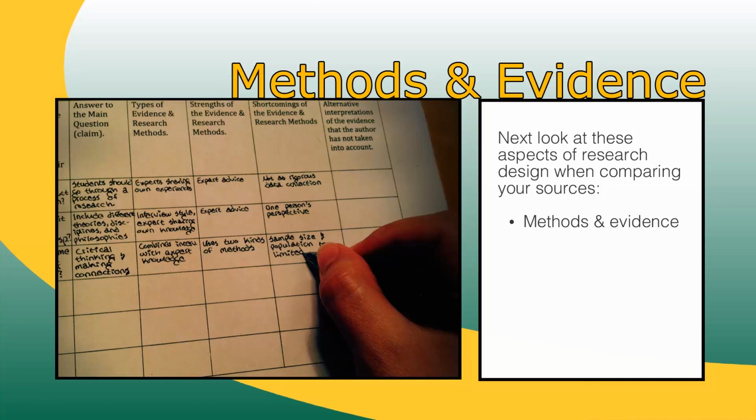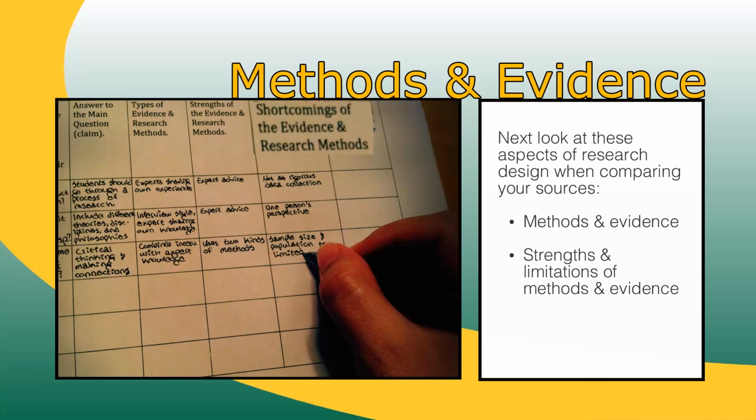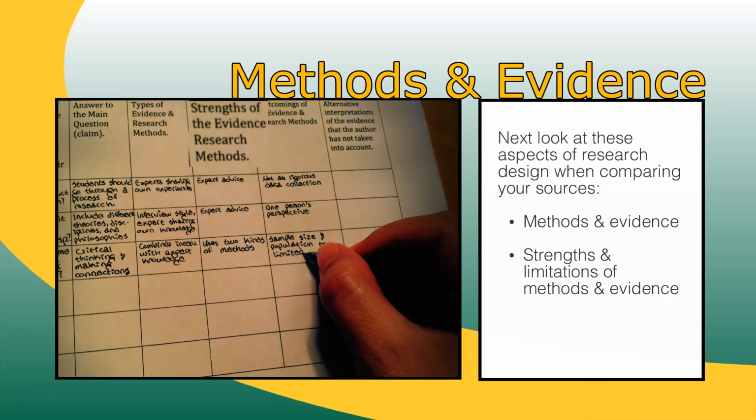When comparing your pieces, is it possible to identify shortcomings in any of them? And if so, could methods used by other scholars help to address those shortcomings? Likewise, could the strengths of this author's method help to fill a gap in another source or in the field in general? Remember that gaps or shortcomings do not make a source unusable. See them instead as opportunities to improve the scholarly understanding of your topic.